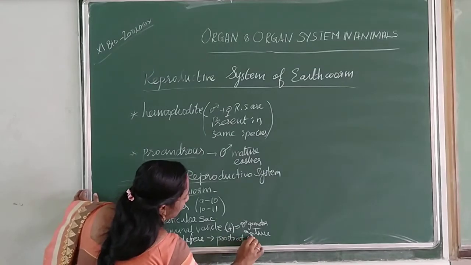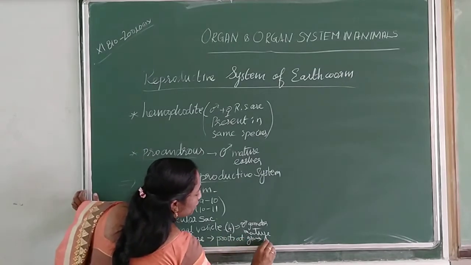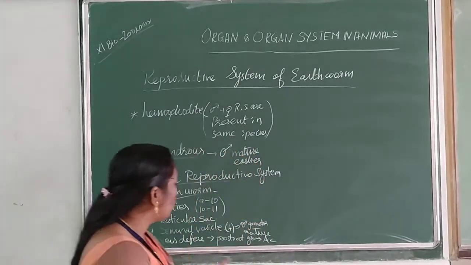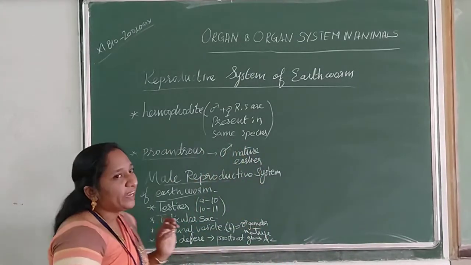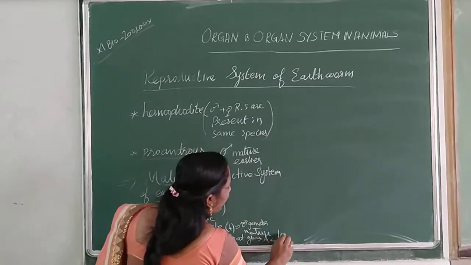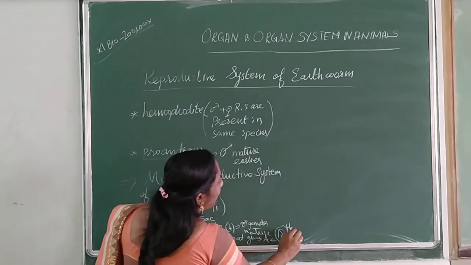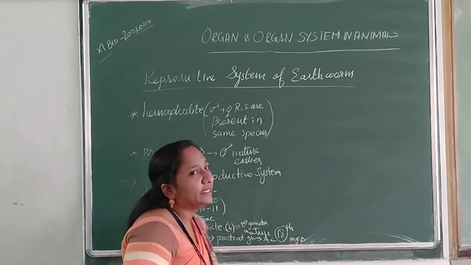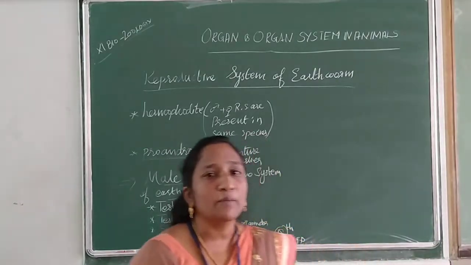This prostate gland is associated with a lot of accessory glands, and then it opens through an opening called the male genital aperture, which is located in the 18th segment. So the male genital pore is located in the 18th segment. Children, up to this clear?